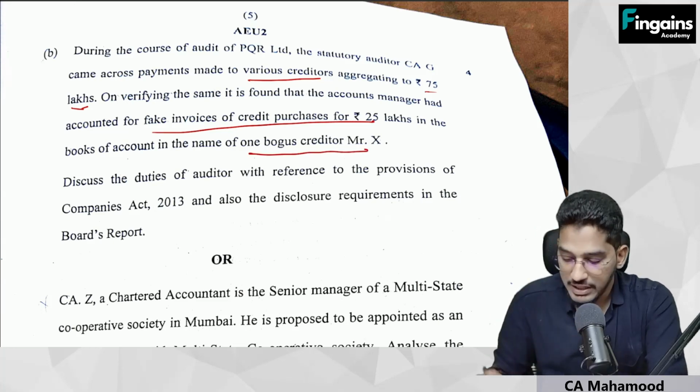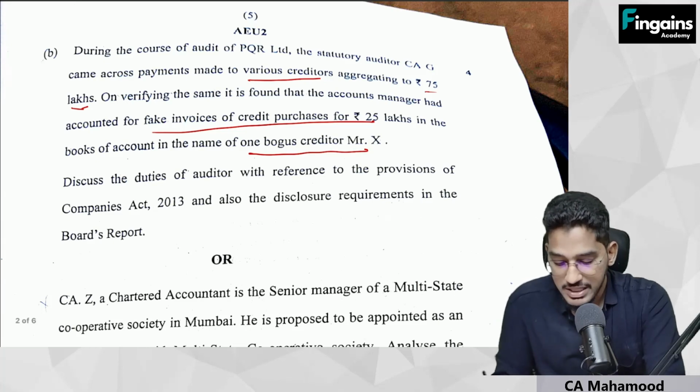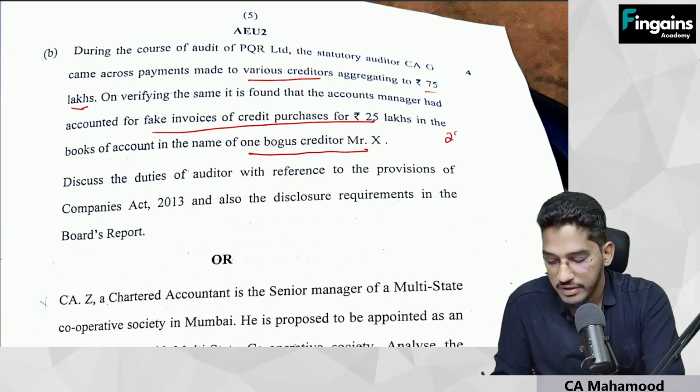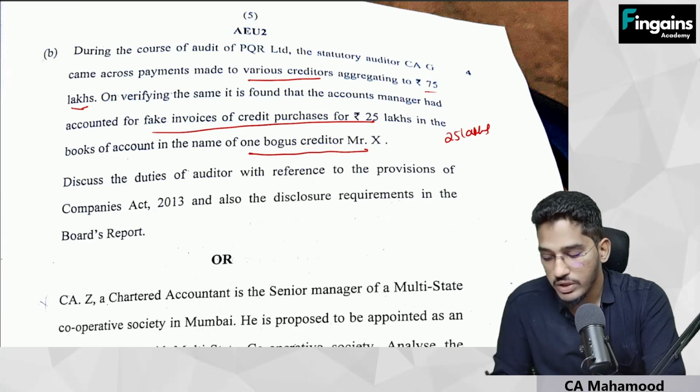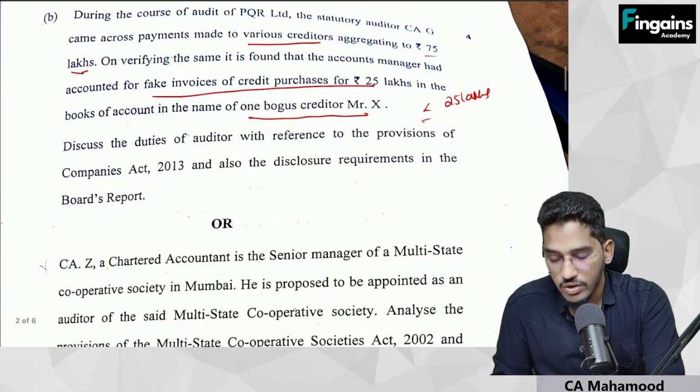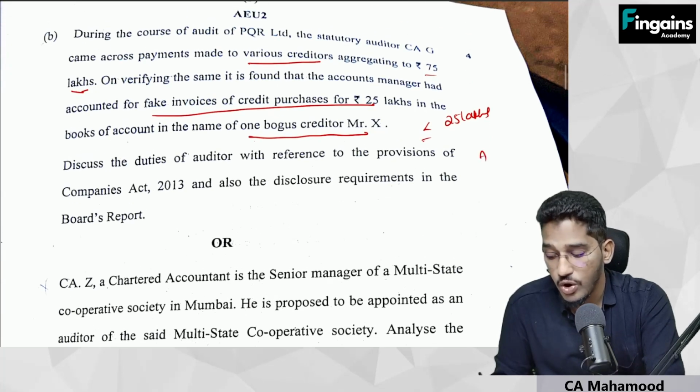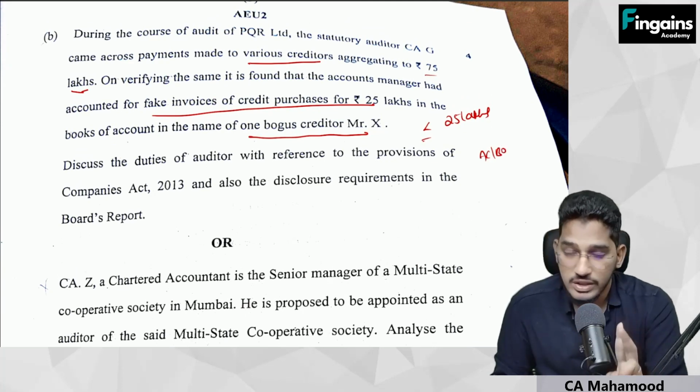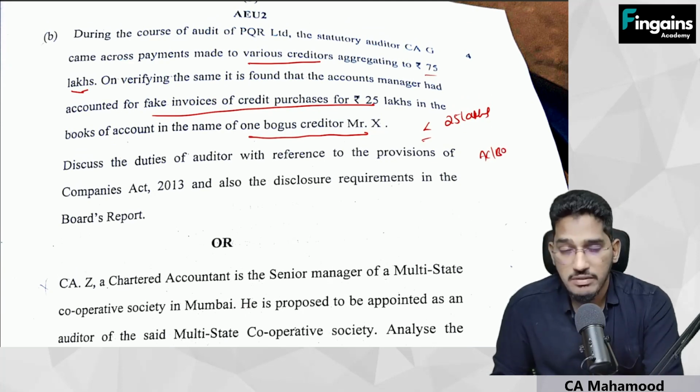So that means one of the employees has committed a fraud. How much has he committed a fraud? He has committed a fraud for 25 lakh rupees. Amount involved in the fraud is less than 1 crore. So what should the auditor do? He has to report the matter to the audit committee or board of directors within 2 days. Then his responsibility will come to an end.